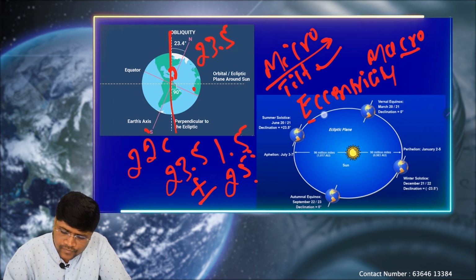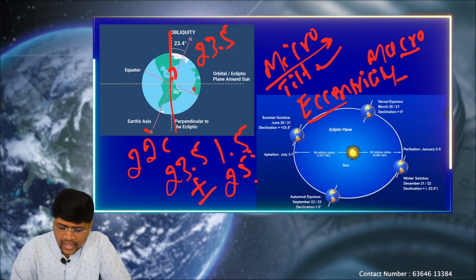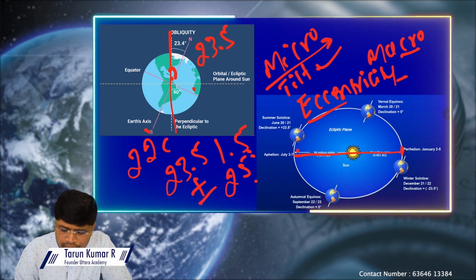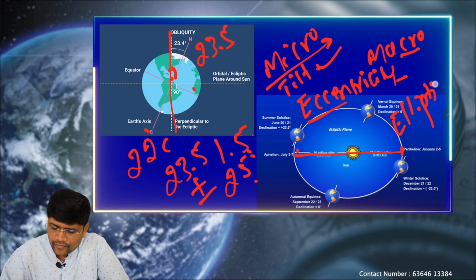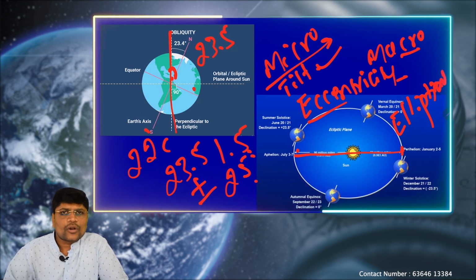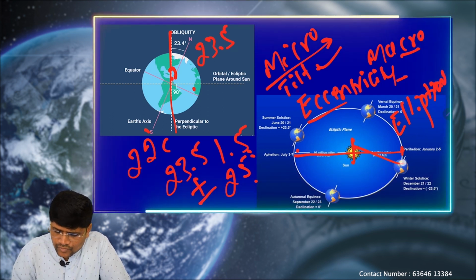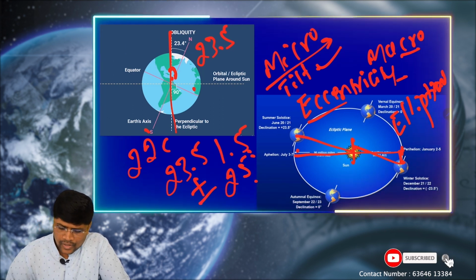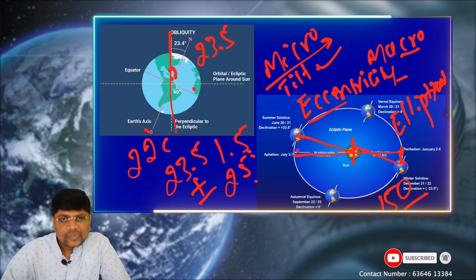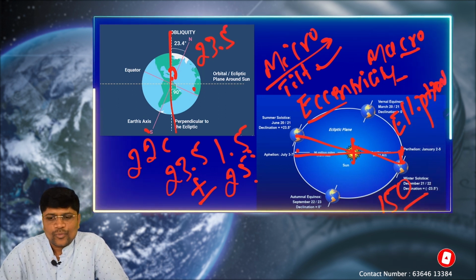What does eccentricity refer to? Again, we know that Earth is revolving around the Sun in an elliptical orbit. What is the meaning of an elliptical orbit? It is not a perfectly round shape. Sometimes the Earth will be very close to the Sun, sometimes a bit far away from the Sun. We know that the average distance between the Sun and Earth is 150 million kilometers.